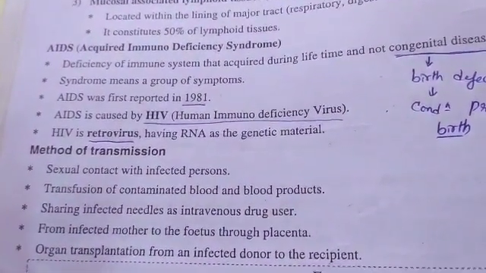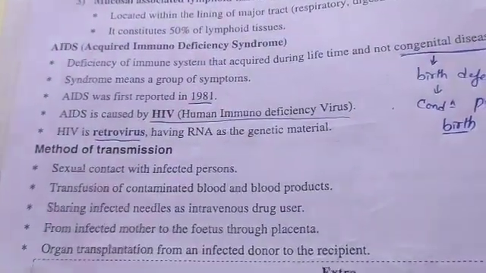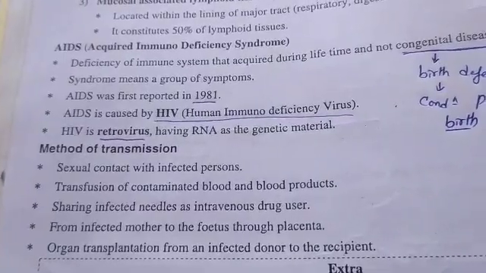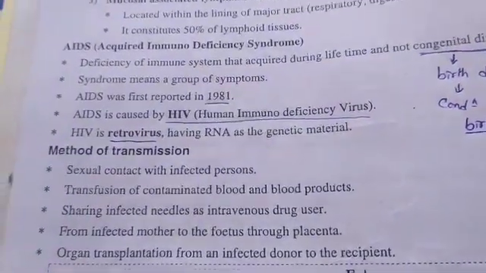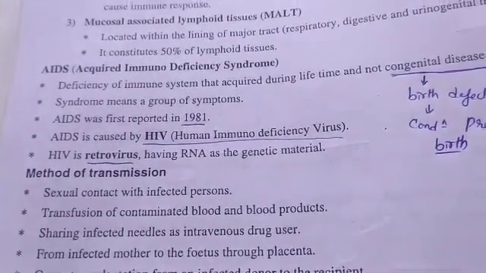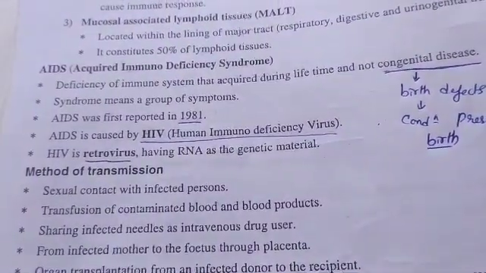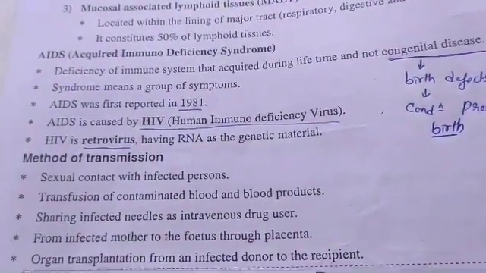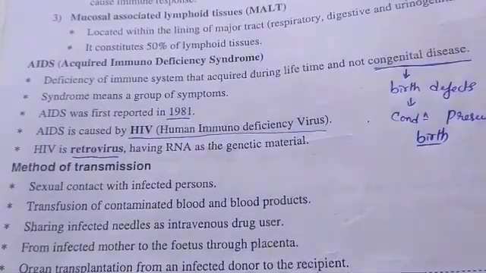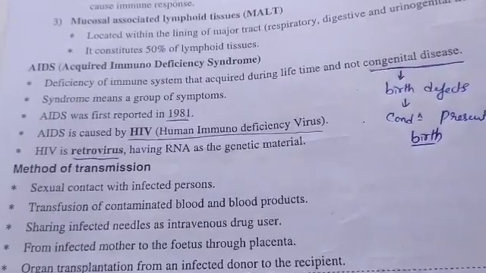Next is AIDS. Next we have to study about very dangerous diseases like AIDS and cancer. First let us look at AIDS. AIDS is acquired immunodeficiency syndrome, its short form. What exactly does AIDS mean? Deficiency of the immune system that is acquired during lifetime and is not a congenital disease.